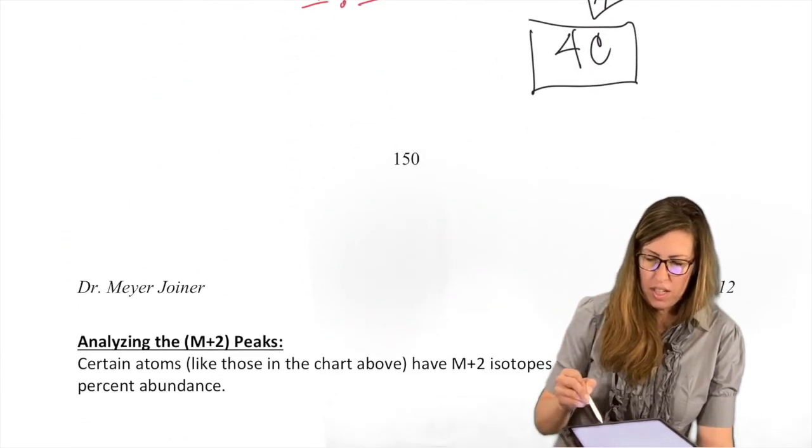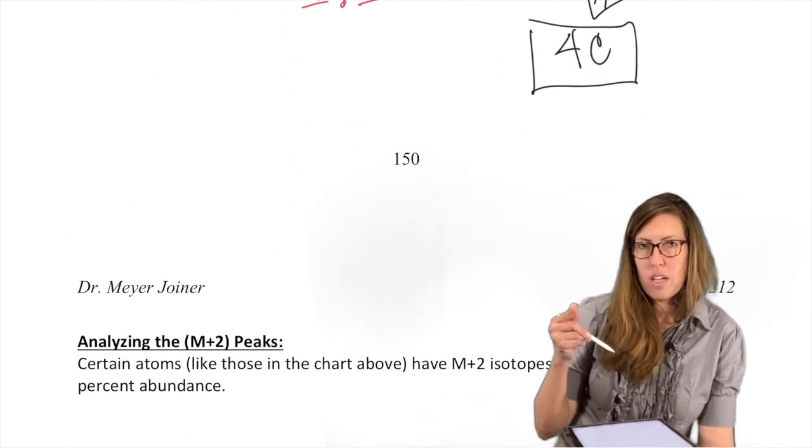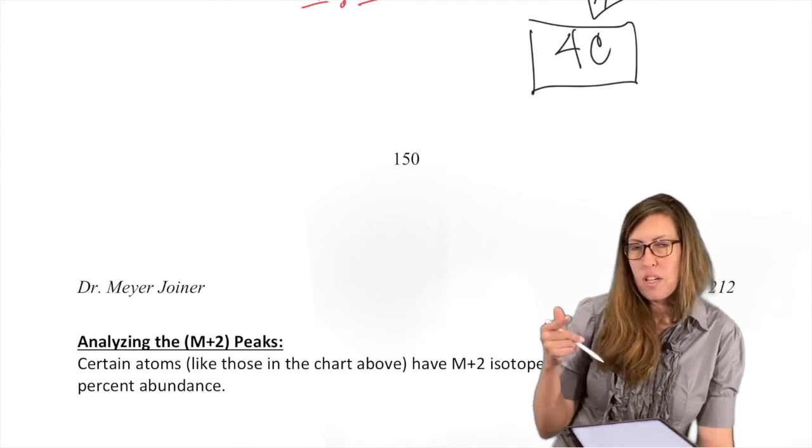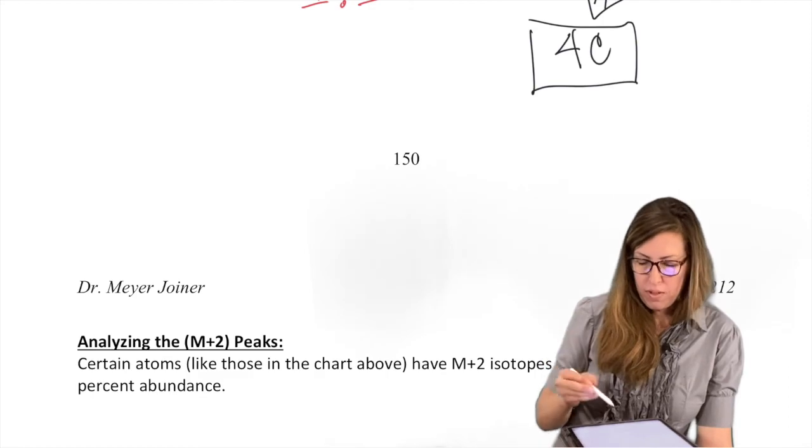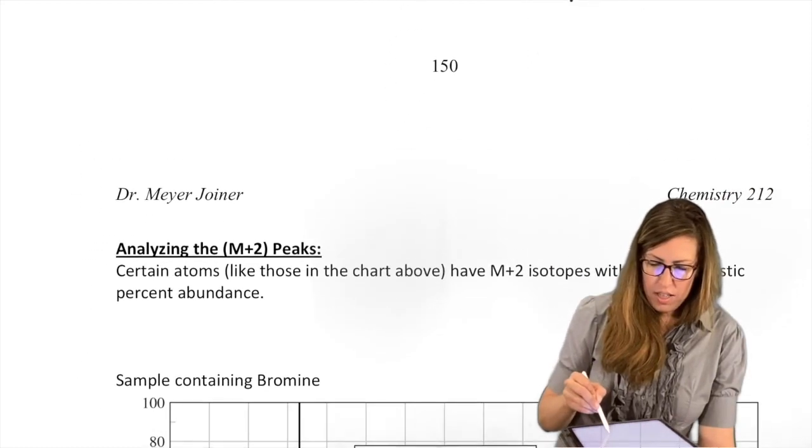So how are we going to do that? Remember that we have bromine 1:1, chlorine 3:1, and sulfur is the 4% one, okay? So let's try it. This is the M plus 2.